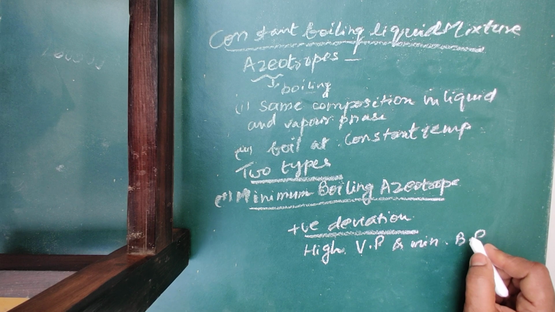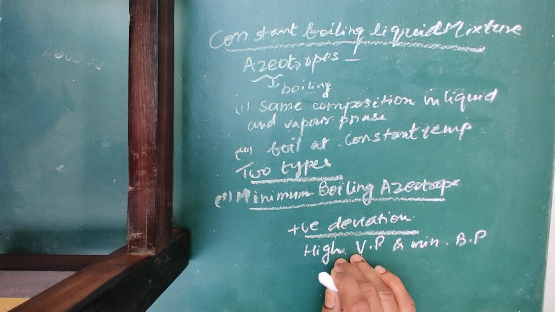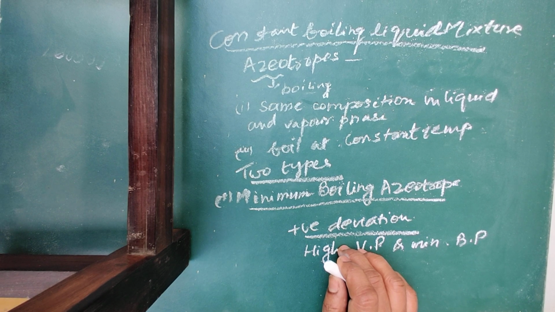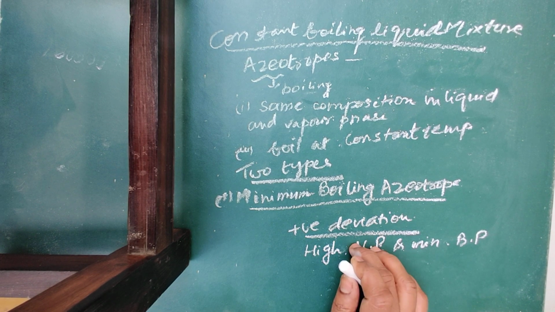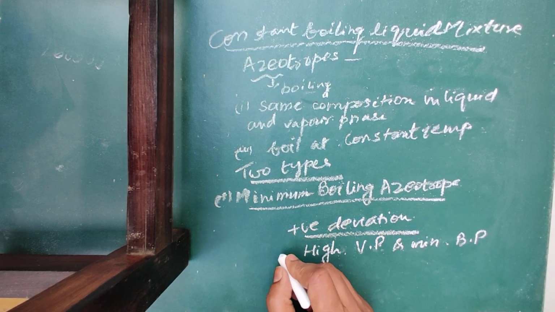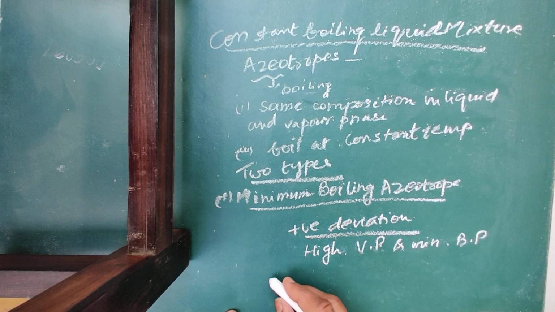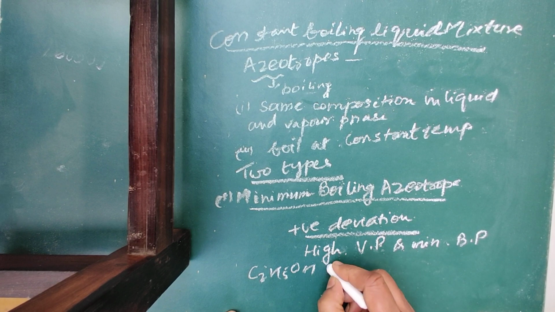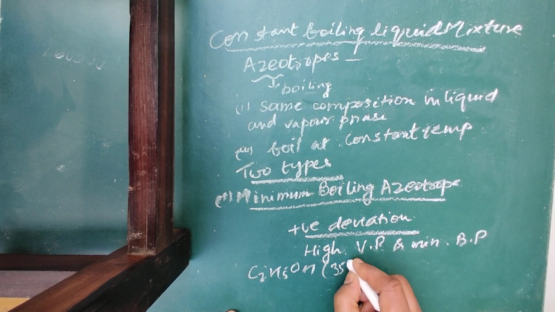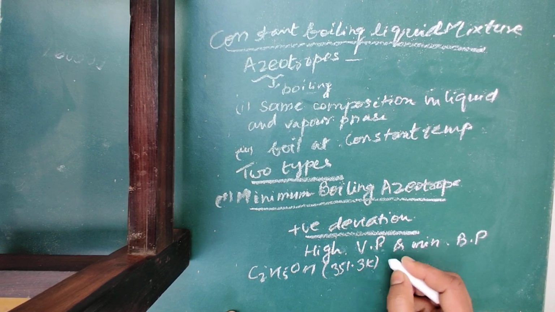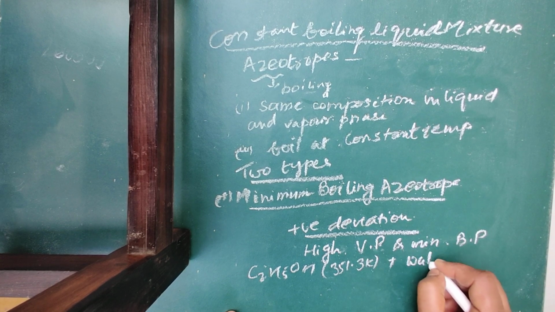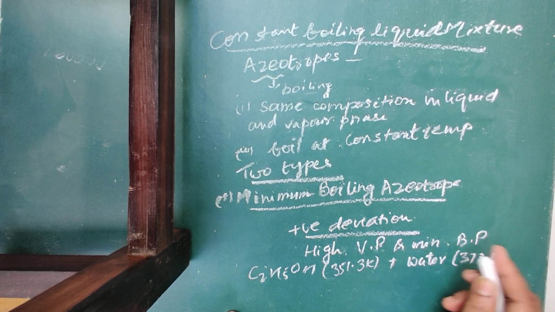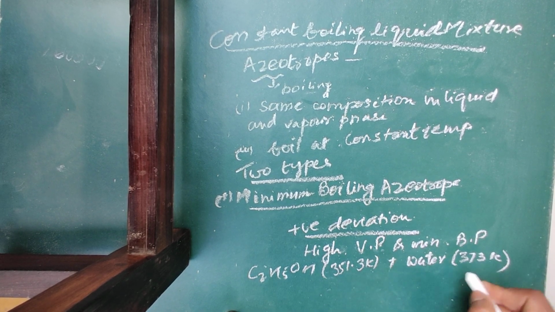So this mixture is known as minimum boiling azeotrope because the partial vapor pressure of the two components in the mixture is maximum while the boiling points are minimum. Example, ethanol whose boiling point is 351.3 Kelvin and water 373 Kelvin, they make the minimum boiling azeotrope mixture.